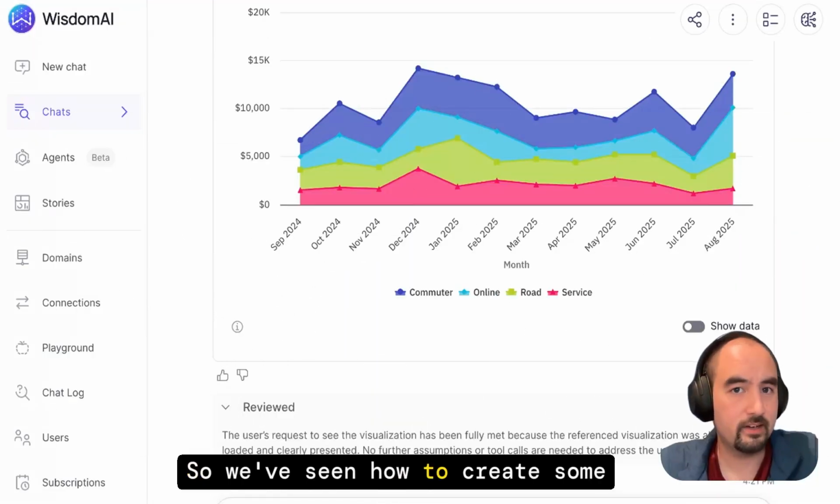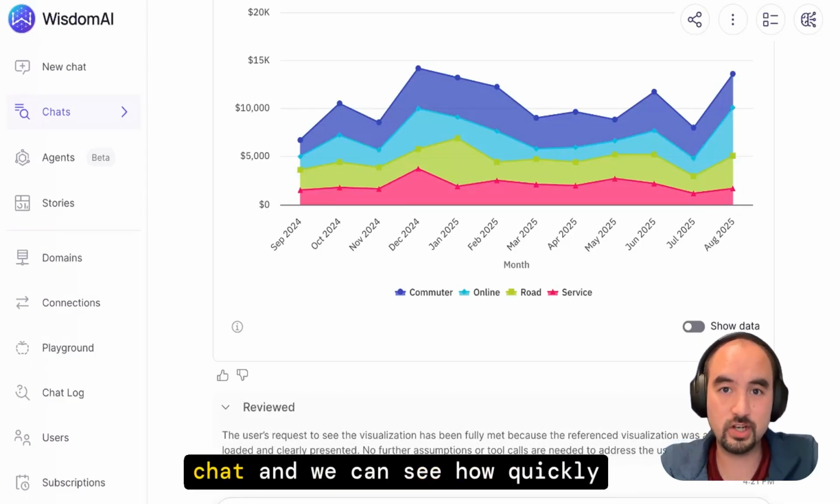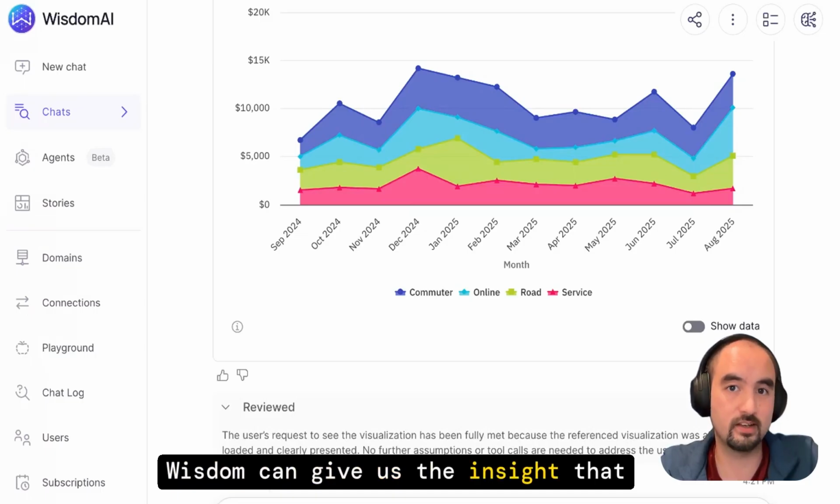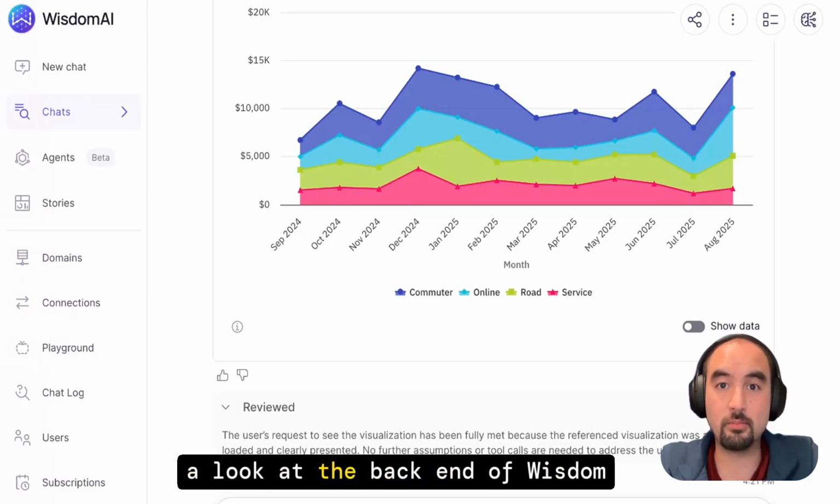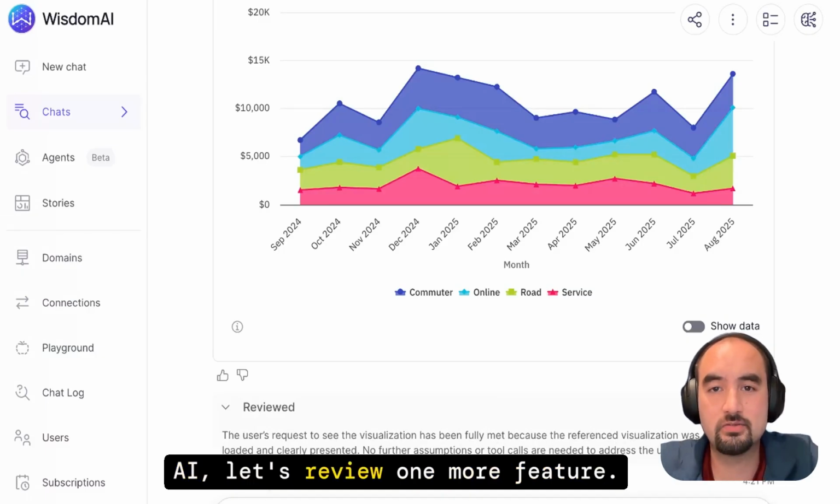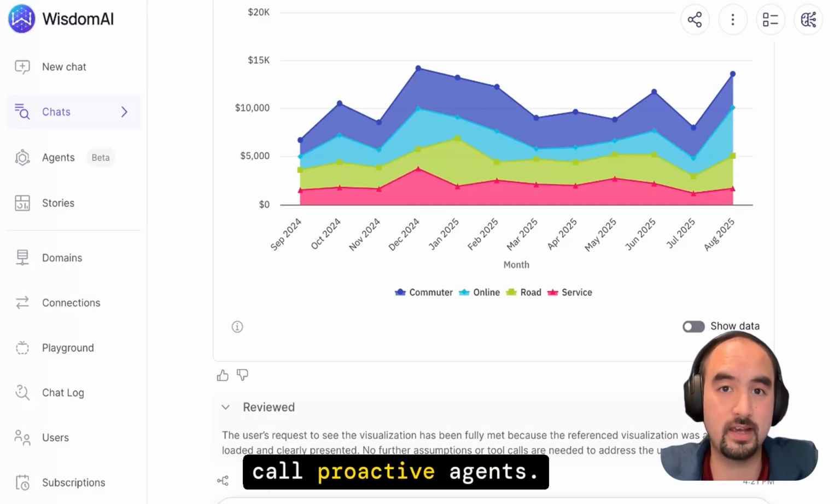So we've seen how to create some visualizations. We've seen how to interact with the chat, and we can see how quickly Wisdom can give us the insight that we need. But before we transition to taking a look at the back end of WisdomAI, let's review one more feature. Let's take a look at something we call proactive agents.